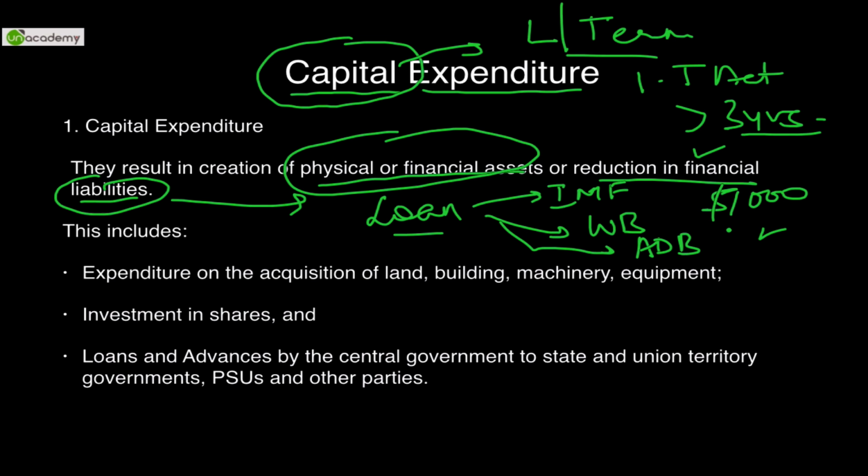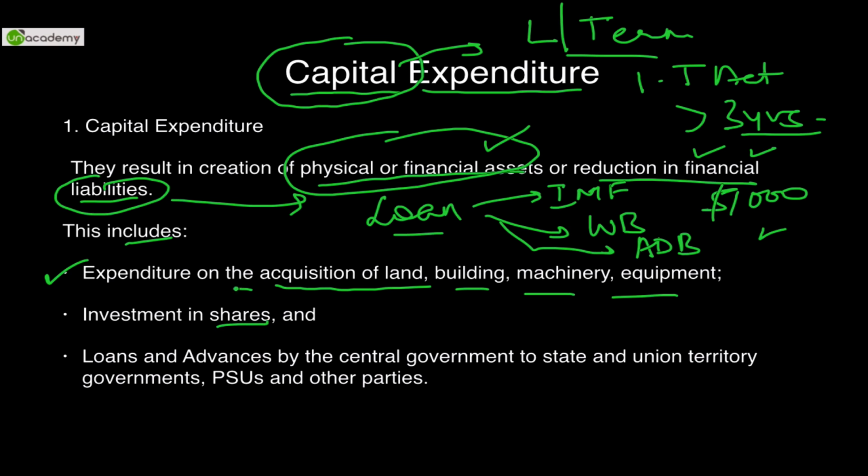So expenditure is when the money with the government is reducing, or it is going out of the pocket. It results in an outflow of money. So either the government will be spending on creation of physical assets or repayment of financial liabilities. Examples include expenditure on acquisition of land, buildings, machinery, equipment, and investment in shares.